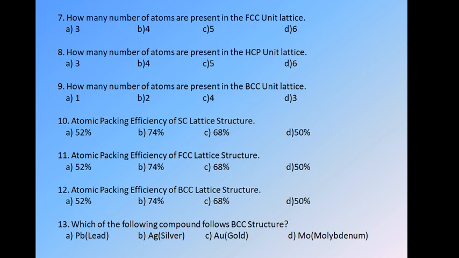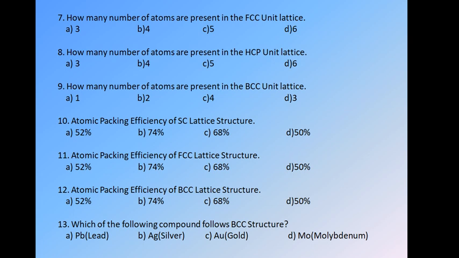Atomic packing efficiency of the FCC lattice structure. FCC means face centered cubic structure, which has 8 corner atoms and 6 face atoms at the 6 faces. And we have calculated all these things, and as we know, the packing efficiency of FCC is 74%. Okay. So the next one, 12.